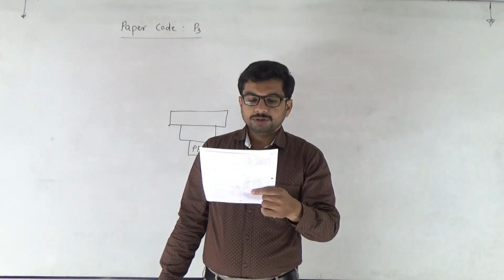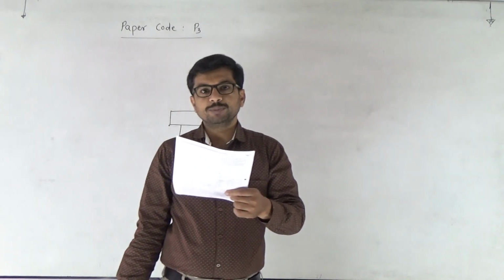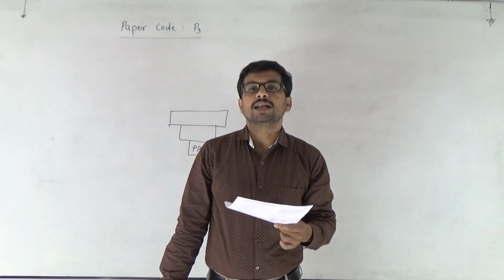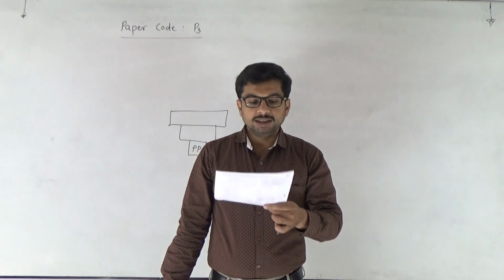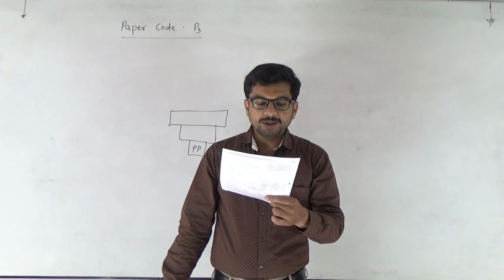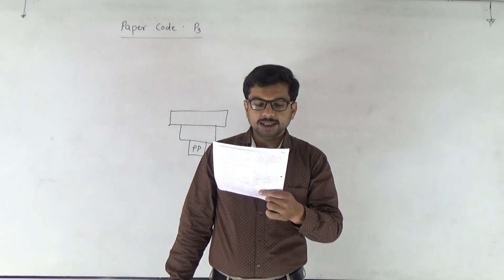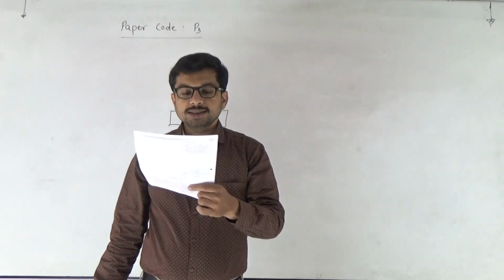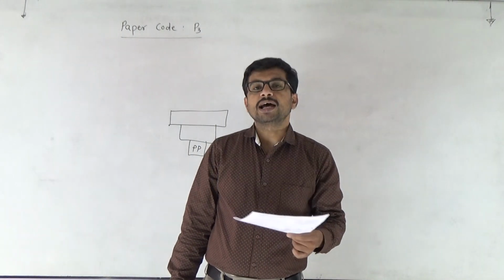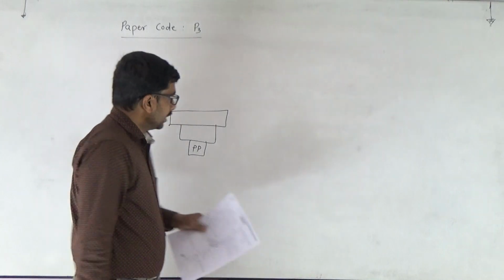Next question, which of the following plants is monoecious? Out of the given options, Chara, a green alga, chlorophyceae, is actually a monoecious plant. The rest of the plants, Cycas circinalis, Carica papaya and Marchantia polymorpha, are dioecious plants. So out of these, Chara is the monoecious plant. Next one.